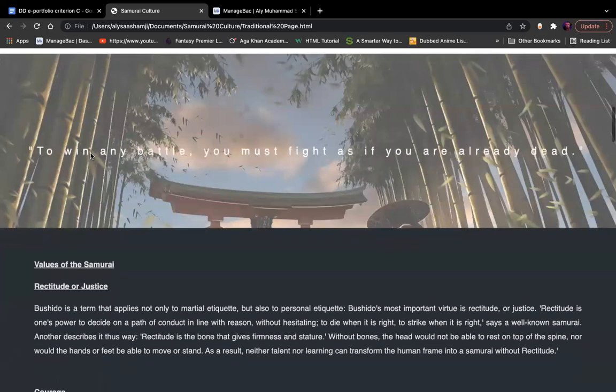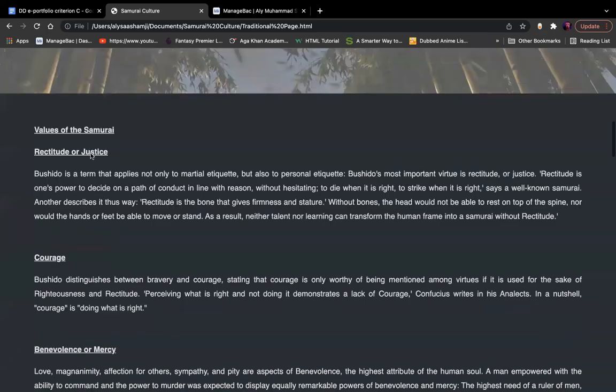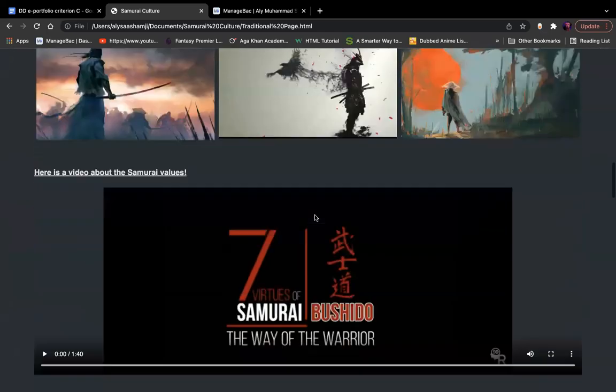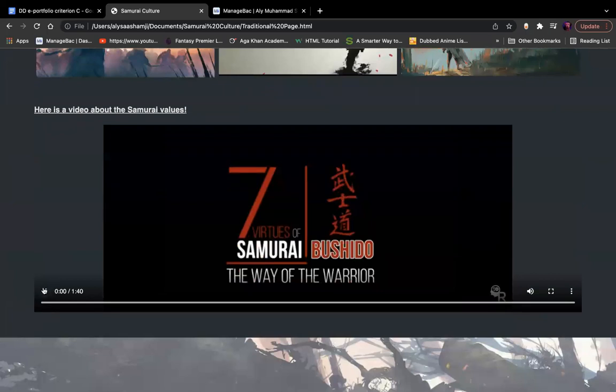This is another quote from the samurai culture, as well as a parallax scroll image. This is the values of the samurai, which is a small brief, a 1x3 image grid, and finally a video about the samurai values.